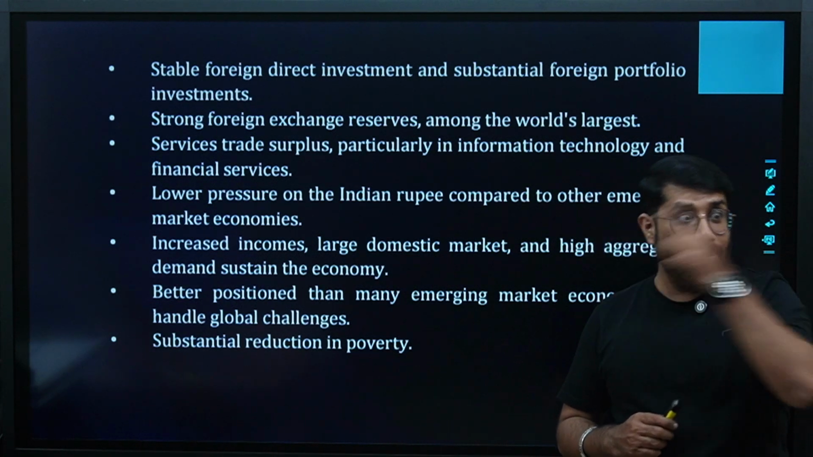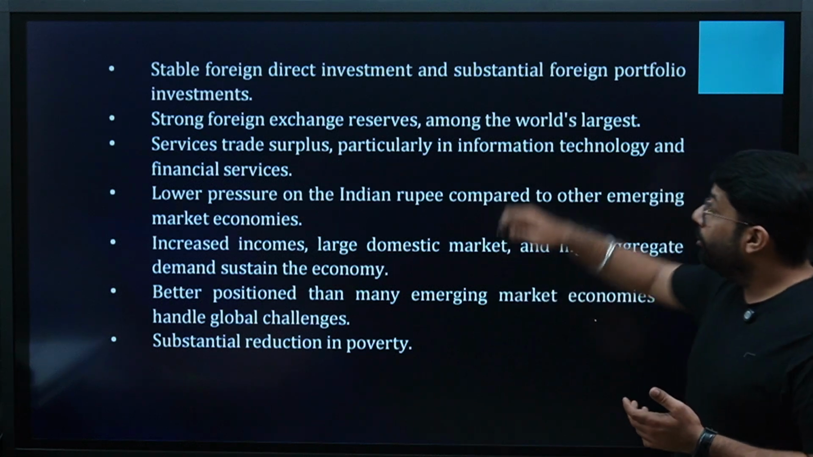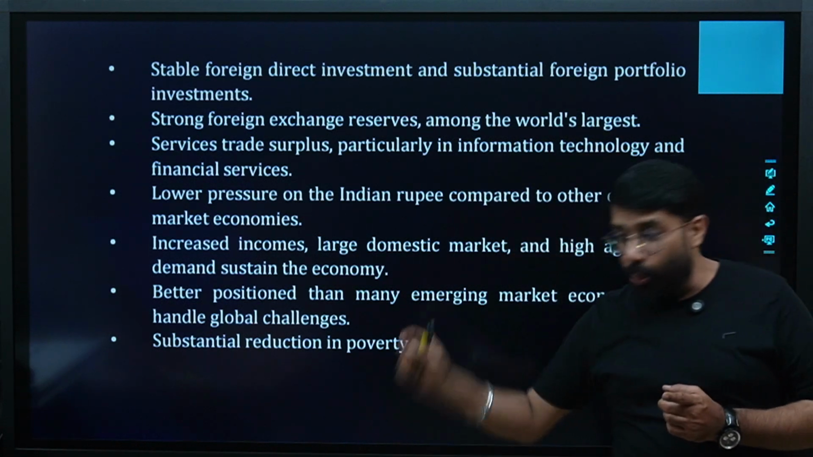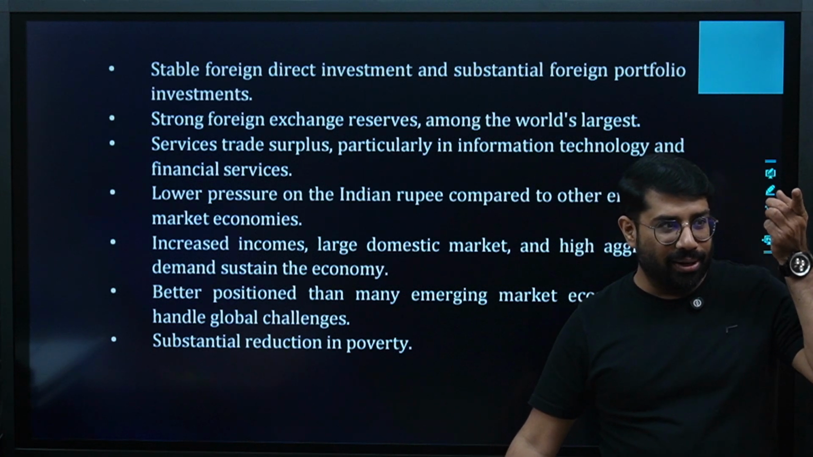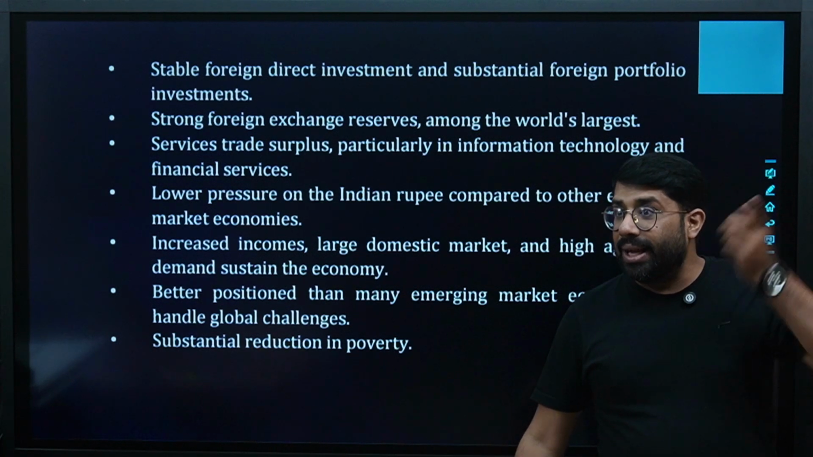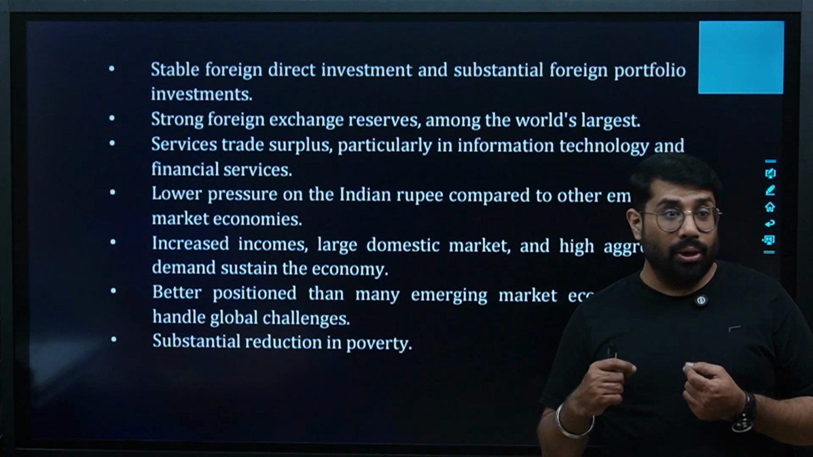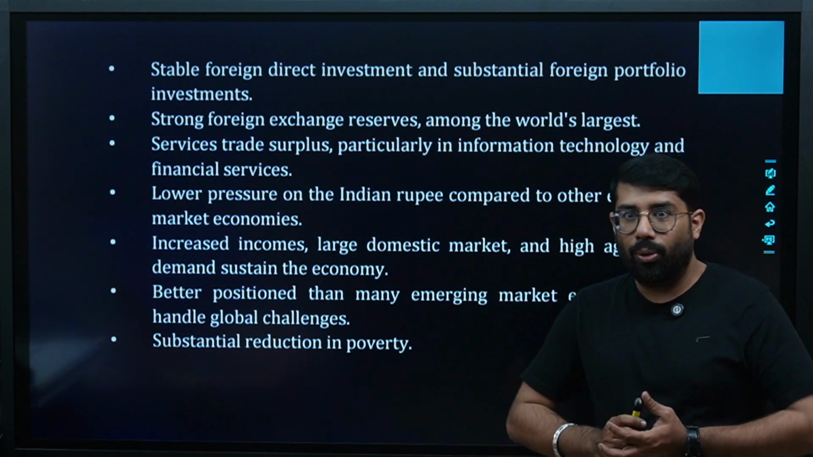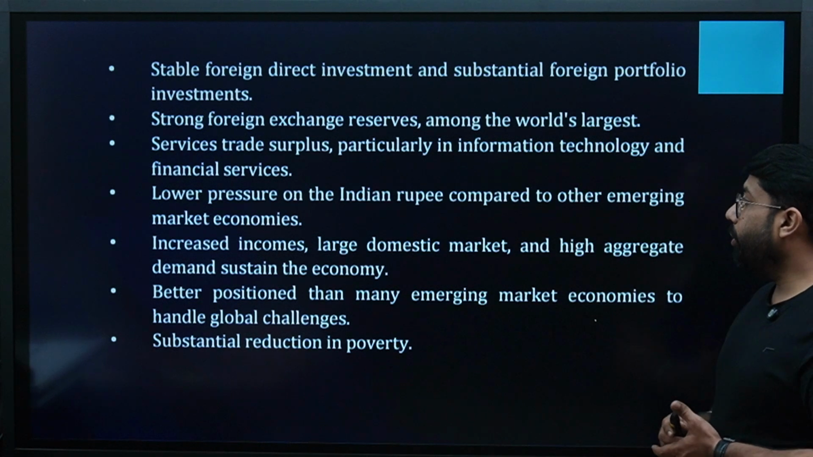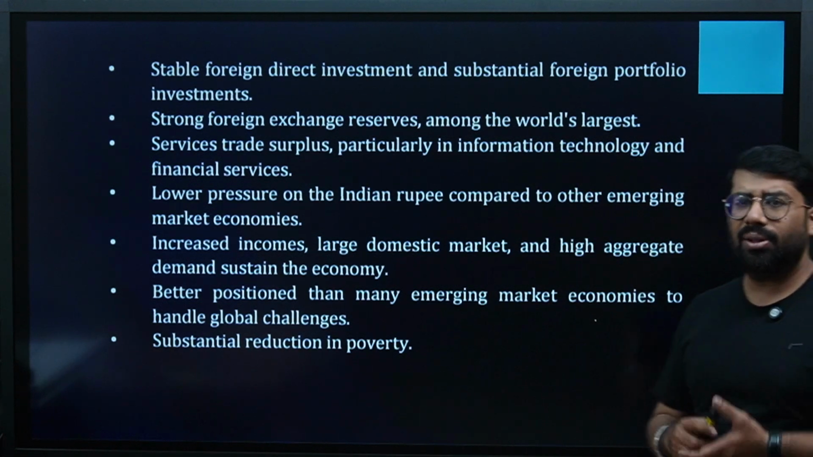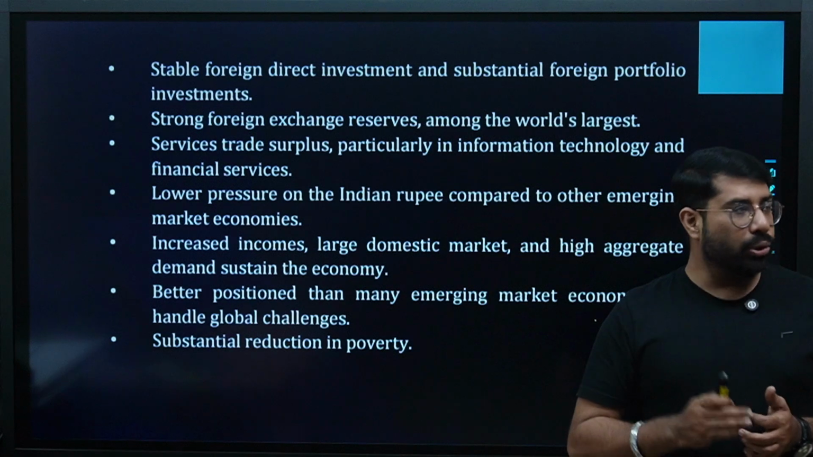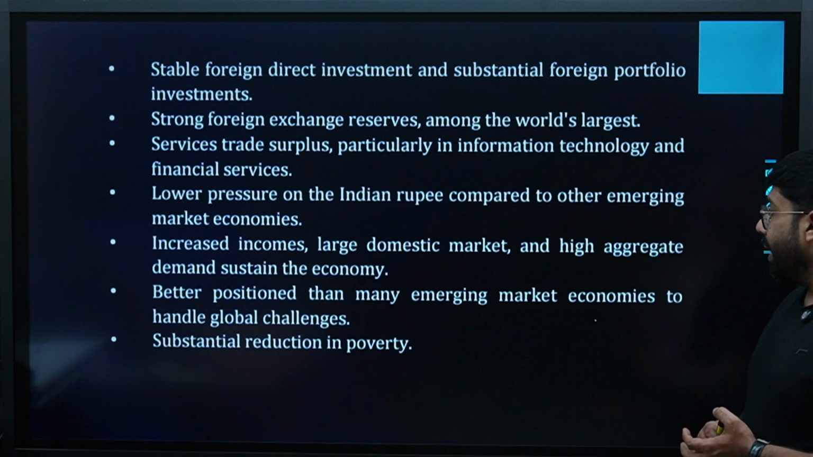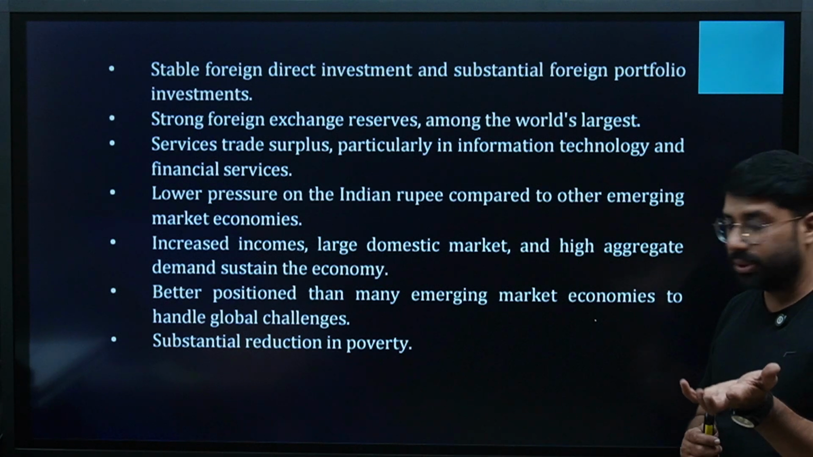But now, after 91, we had the world's largest foreign exchange reserve. You see from where to where India has come. Now you will understand why we were discussing that it was strongly recommended that changes be made. This is why. Yes or no? Lower pressure on the Indian rupee compared to other emerging market economies. On the Indian rupee, the pressure was very low because the development was very good. Yes or no? Increased incomes, large domestic market and high aggregate demand sustain the economy.